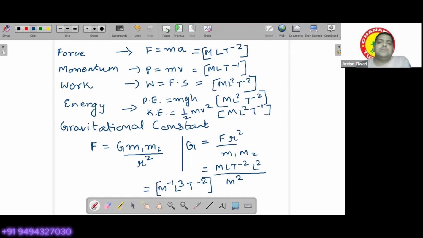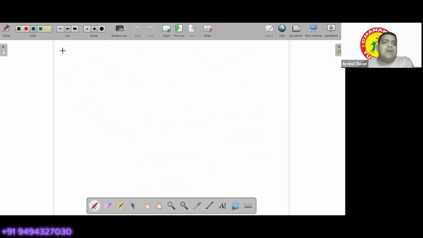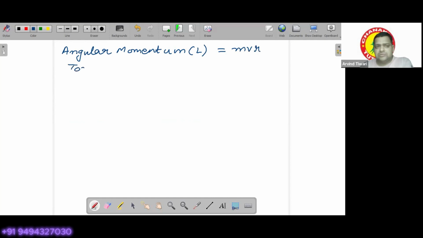Okay. So you have here angular momentum, denoted by the symbol L, and it is equal to mvr. You have torque, given by r cross p.